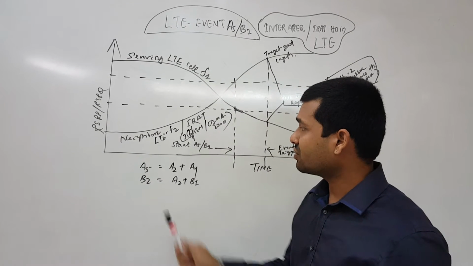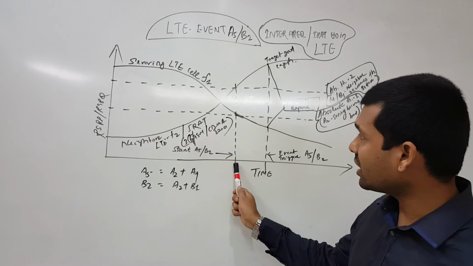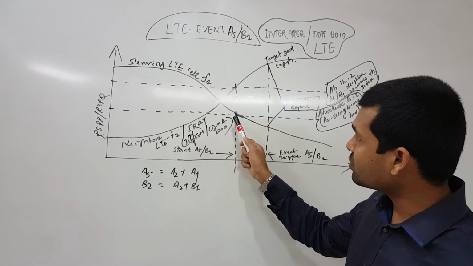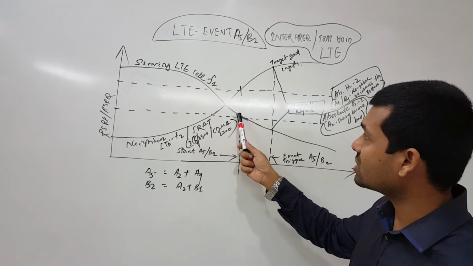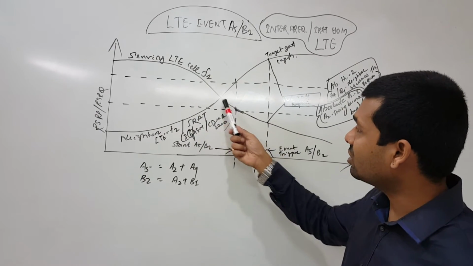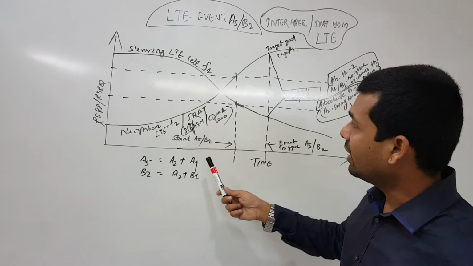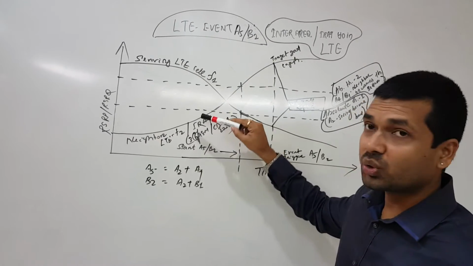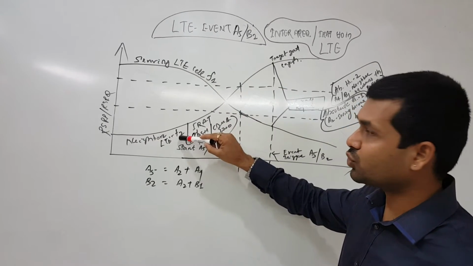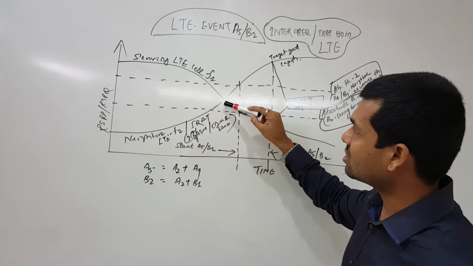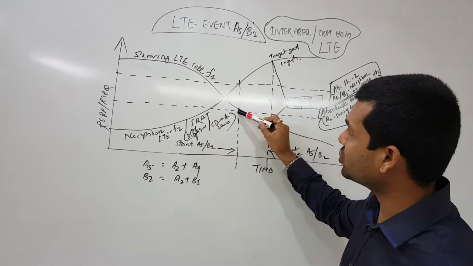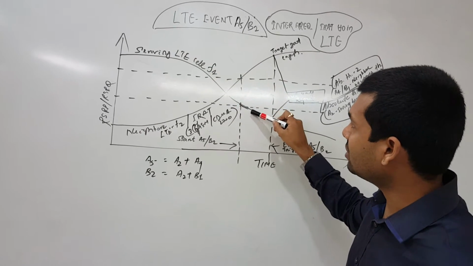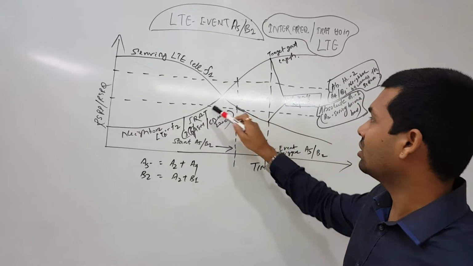And in case of A5, we start the timer here when absolute threshold 1, meaning the serving LTE F1 cell, becomes bad or deteriorates, and absolute threshold 2, meaning my F2 LTE frequency, becomes better than the threshold. This is the point, better than the threshold, with the serving becoming bad here and going worse.